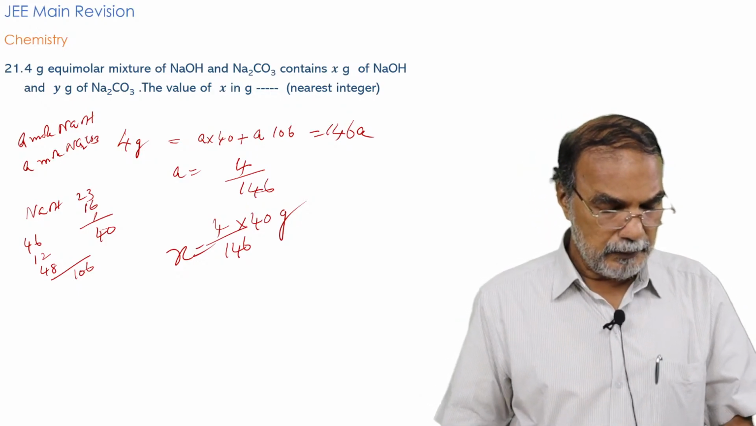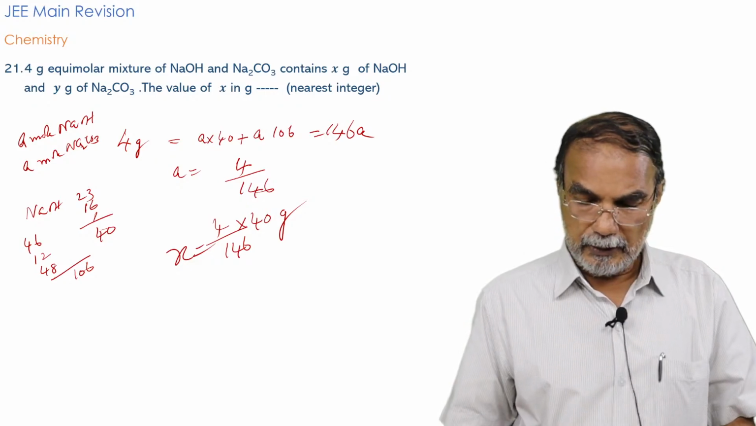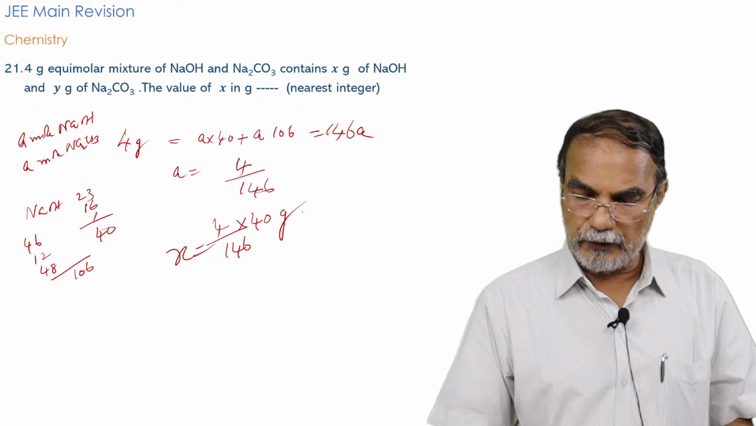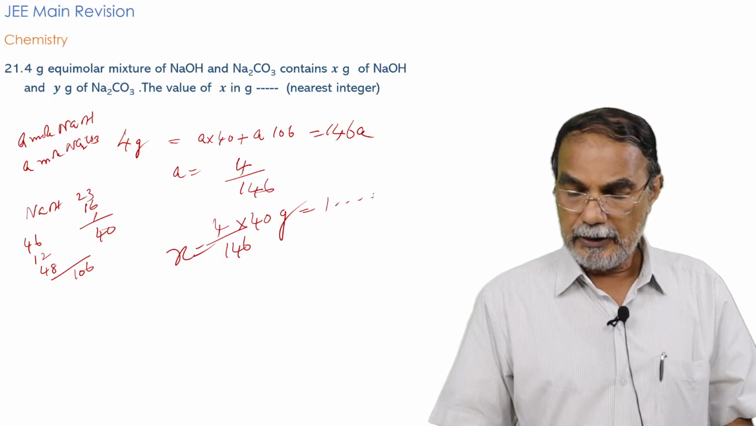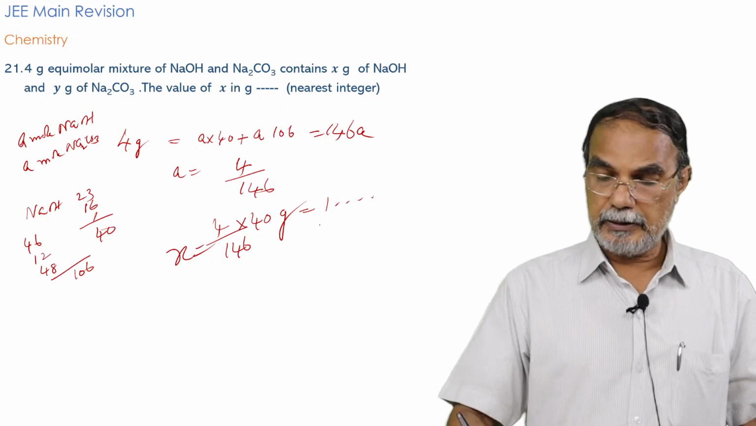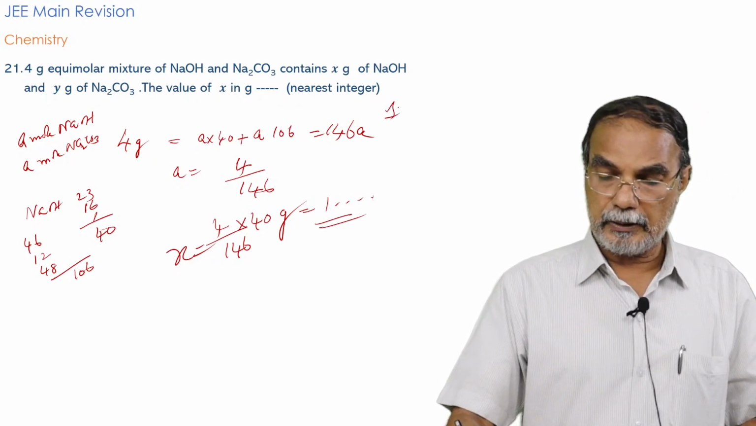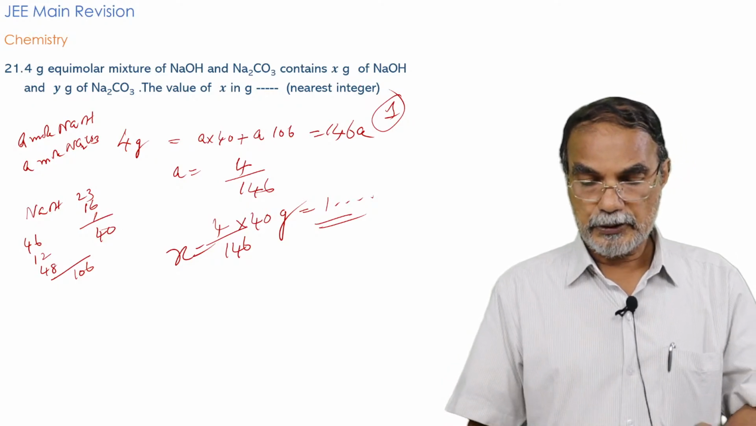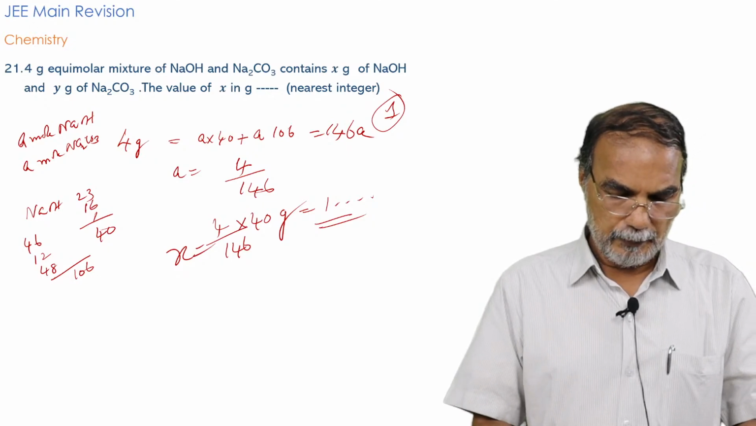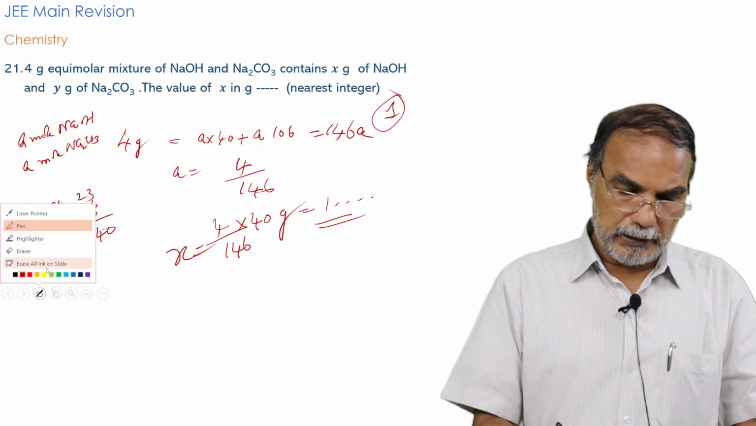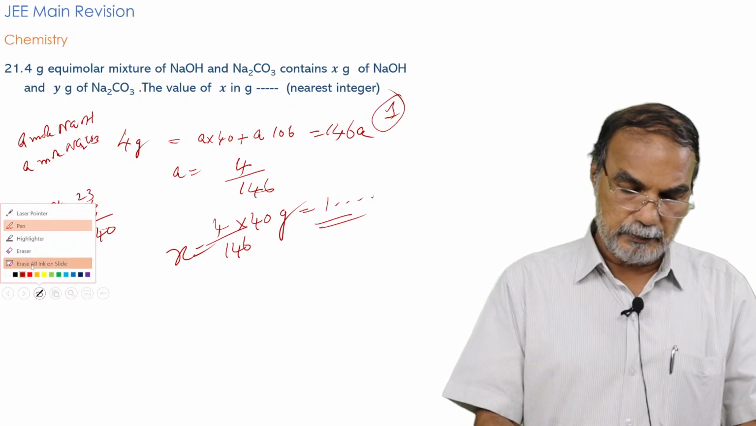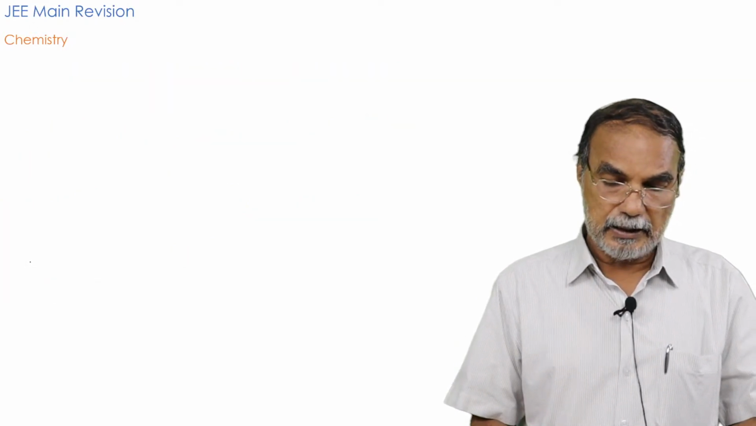You will get a value approximately 4 by 146 into 40, that is equal to 160 by 146. You will get a value 1 point something. But you are asked to round it to the nearest integer. That means you will get the answer 1. The answer is 1. Pretty simple. Solved within a few seconds. So that belongs to the class of questions which I told you. There will always be some 8 to 10 questions which are very simple. So this is an example of such a question.